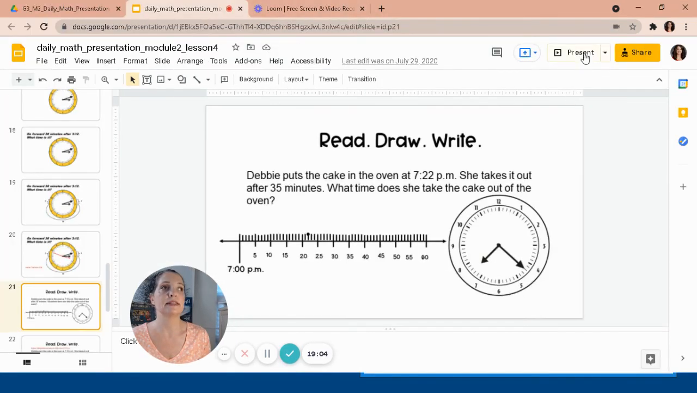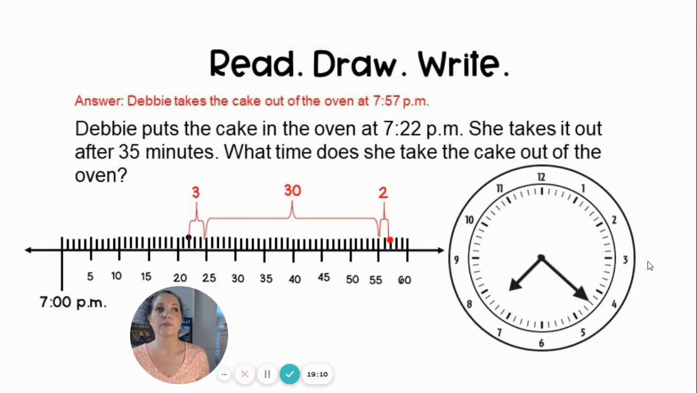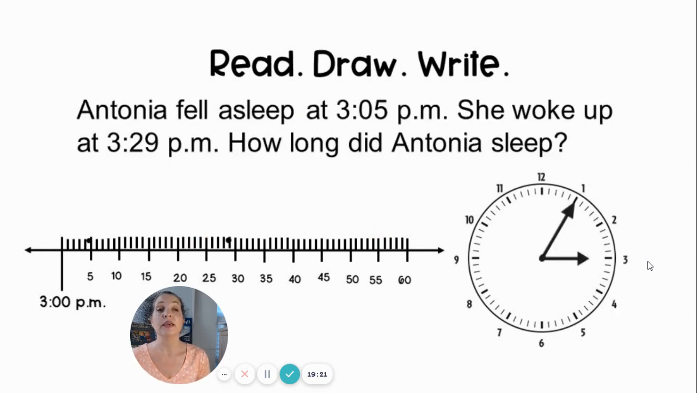Okay, going back to our presentation. We've answered the question, and now it's time for you to do a read, draw, write problem on your own. If you need to, you can always go back in the video and watch it again to make sure that you understand how to do it. This question is exactly like the one that I just showed you, but just using different times, a different person, a different situation. But basically doing the same thing. You can use the number line, or you can use the clock, or you can use both.